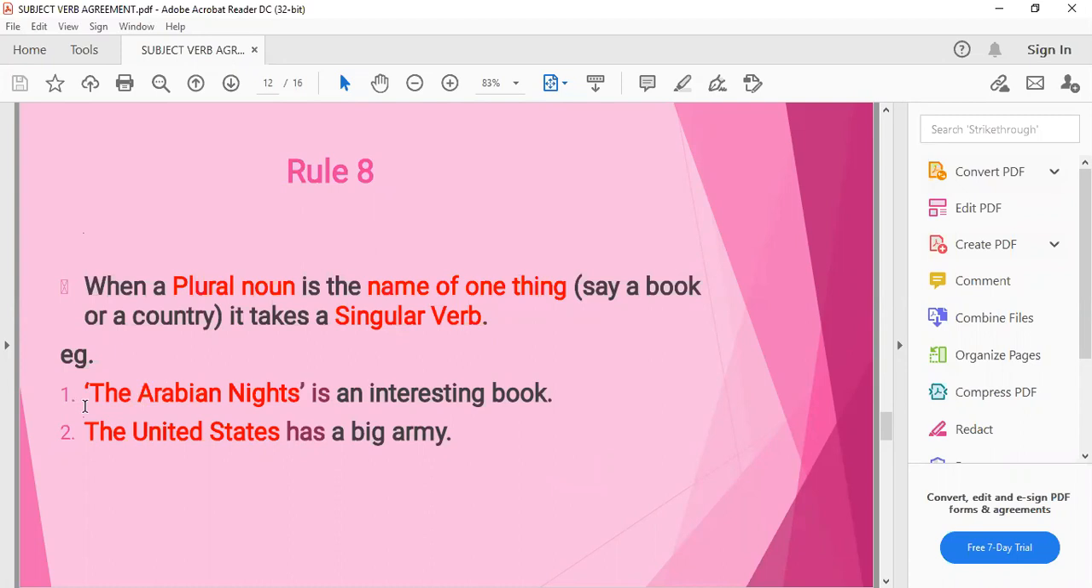For example, The Arabian Nights is the name of a book, is an interesting book. हम इसको plural समझ लेते हैं, but it is a particular name of the book, so it will be taken as singular. Same is for the country, the United States. It's one country, has a big army. So when the name of any book or any country is in the plural form, it is singular, it will take a singular verb.